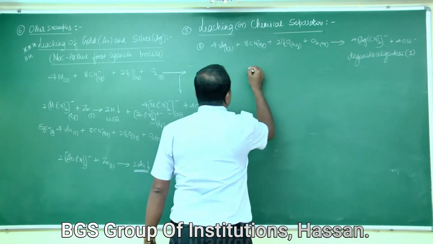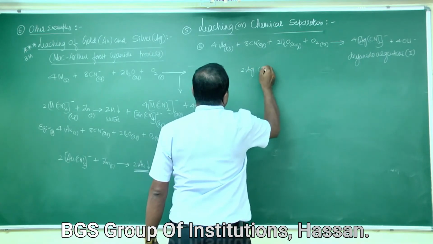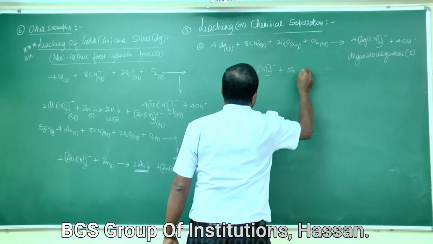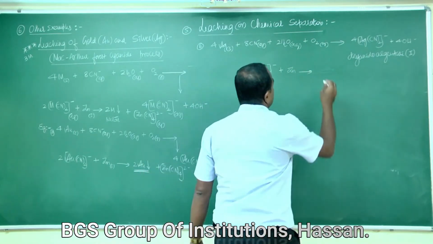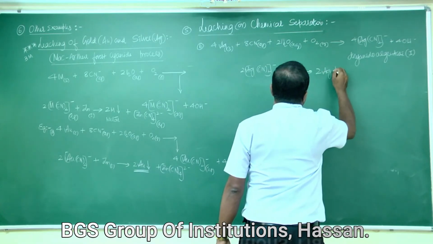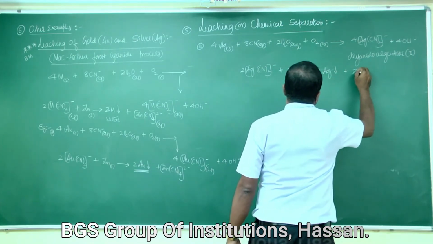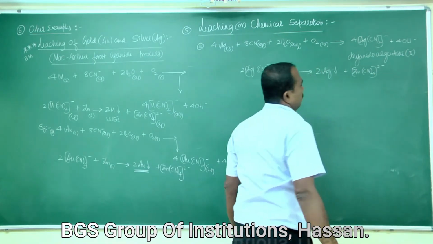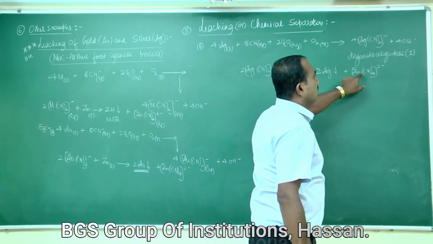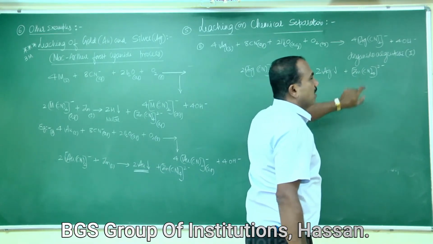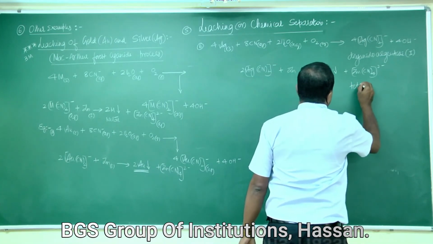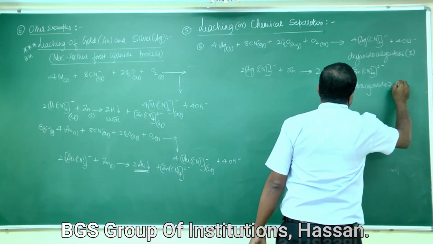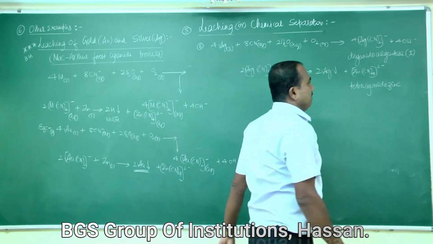Next, 2Ag(CN)2⁻ is treated with highly reactive metals like zinc or magnesium, so the silver gets precipitated: 2Ag plus Zn(CN)4 2⁻. The oxidation state is 2 minus. That is tetracyanidozincate(II): tetra means 4, CN means cyanido, zinc, and an anionic complex ends with ate.